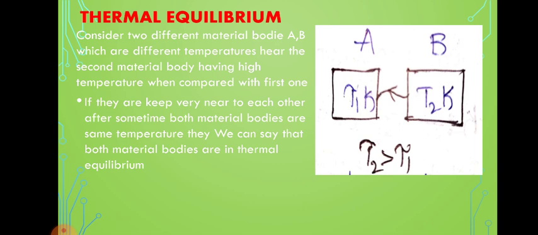Now the second one is surroundings. The area which surrounds the thermodynamic system is known as the surroundings. So this is the thermodynamic system and surroundings.